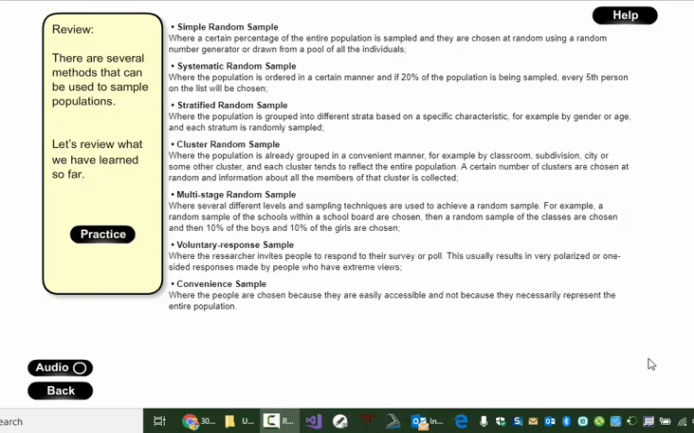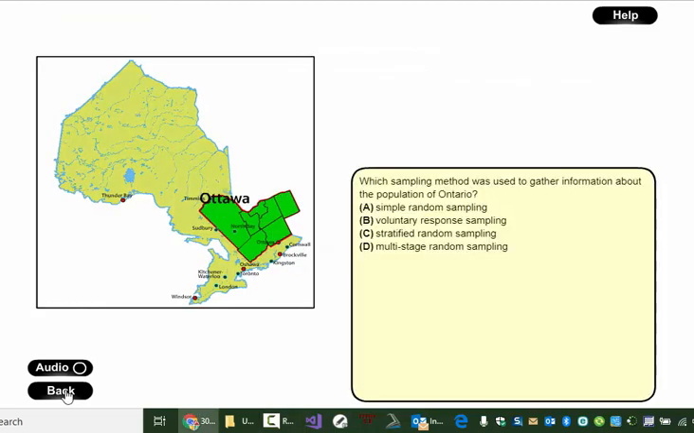Just going to run through these practice questions for the random sampling techniques. I will try to give you time to look at the question, then pause. You can pause the video before I sort of talk through my understanding of the question and reveal the answer.